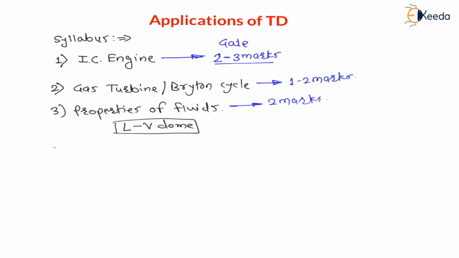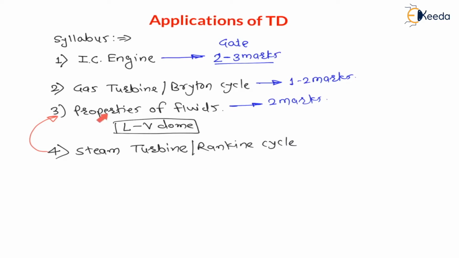Now the fourth topic: the Brayton cycle we have already seen in the second topic. Next we will see the steam turbine cycle. Brayton cycle is the gas turbine; the steam turbine cycle is nothing but the Rankine cycle, right? This Rankine cycle we are going to learn in the fourth topic. My dear students, for understanding this steam turbine, we need to understand the properties of fluids topic, right? In this steam turbine or Rankine cycle, all the concepts of properties of fluid, that is liquid, vapor, dome, and how to find enthalpy, entropy, and specific volume from the steam table, these calculations are required in the Rankine cycle also.